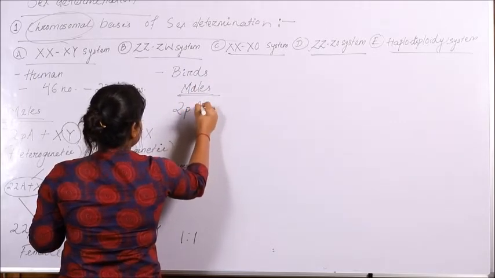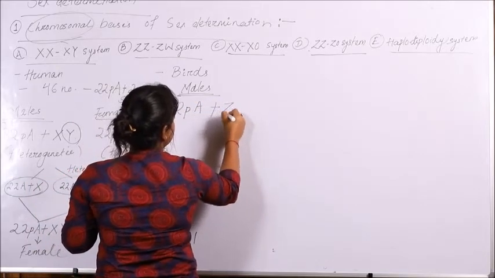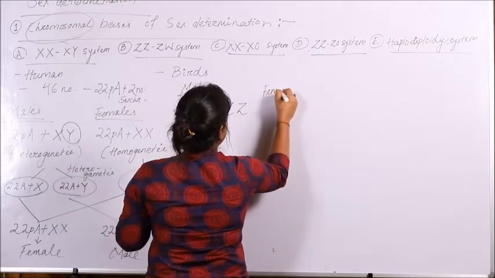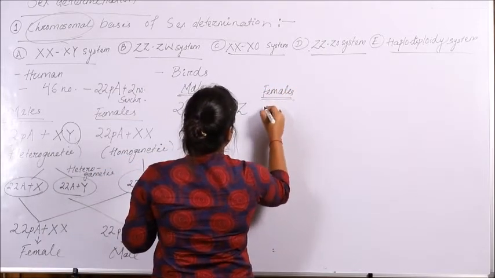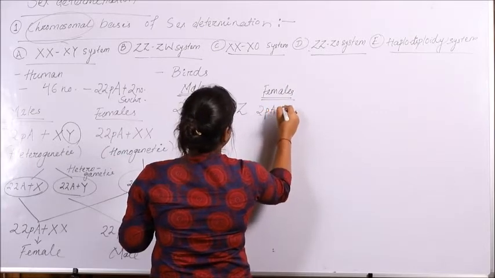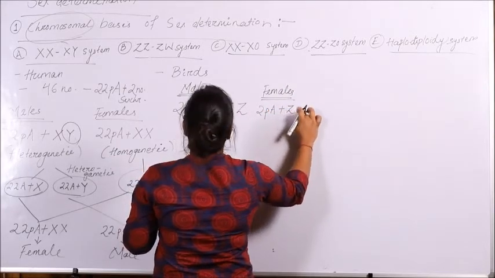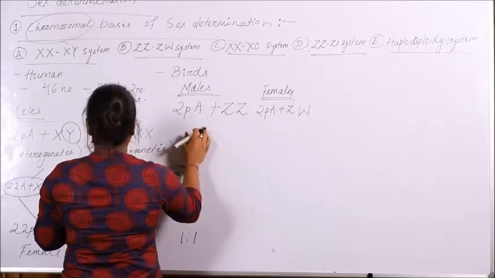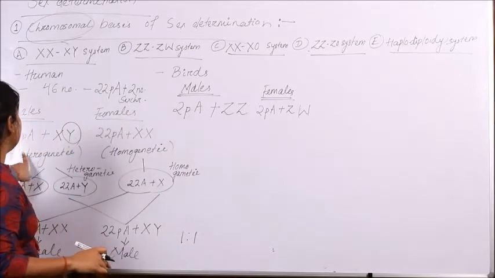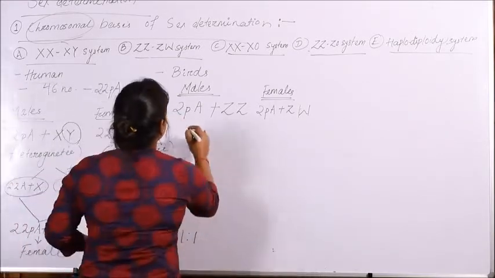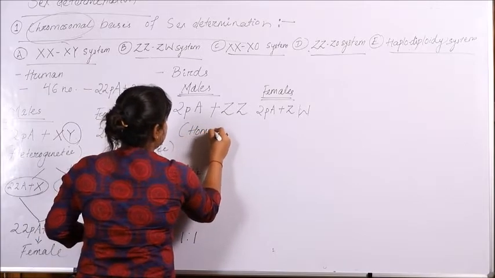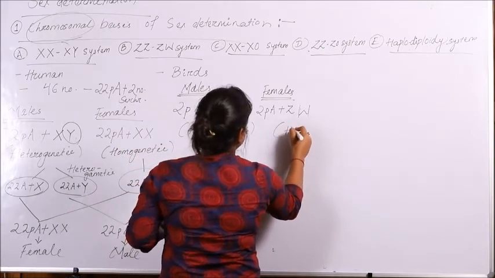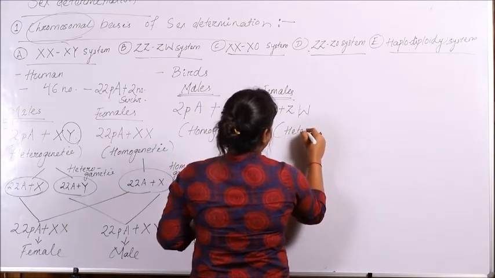two pairs of autosomes plus a single type of sex chromosome, that is ZZ, whereas the females have two pairs of autosomes plus a different type of sex chromosome, that is Z and W. So here the males are not heterogametic like the males in humans, they are homogametic in the case of birds. However, the females here are heterogametic, having ZW as their sex chromosome.